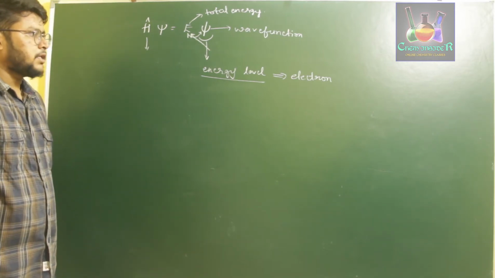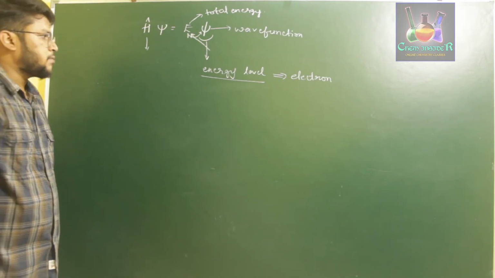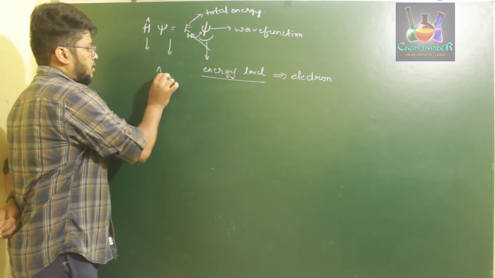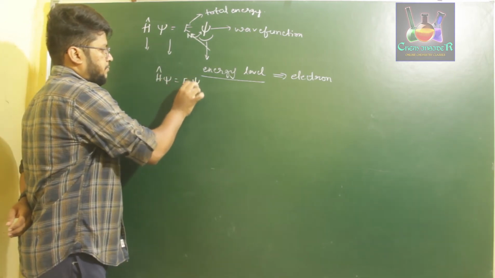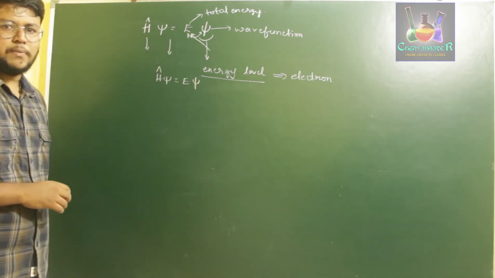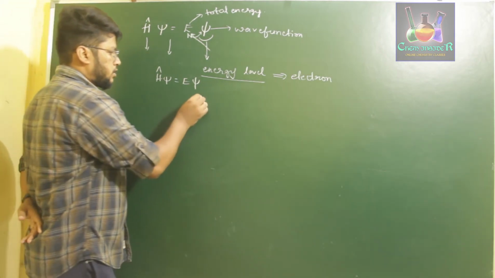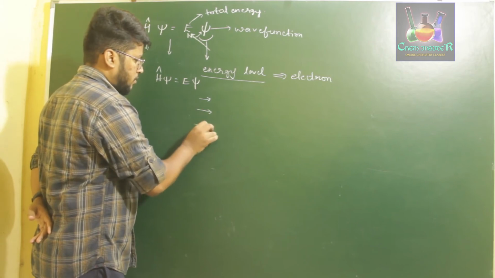So once you determine the energy level of the electron, he explained that if you solve this Schrödinger wave equation, H cap of psi equals E of psi, according to quantum mechanics we come across three quantum numbers.